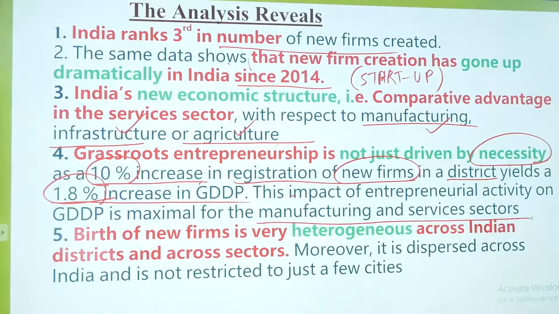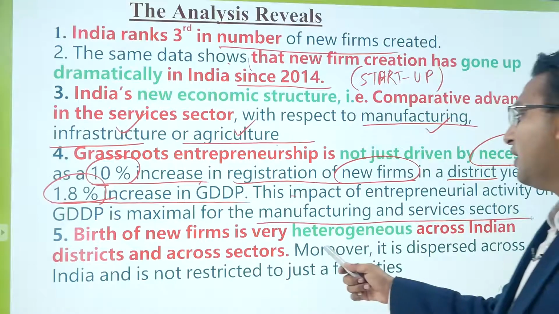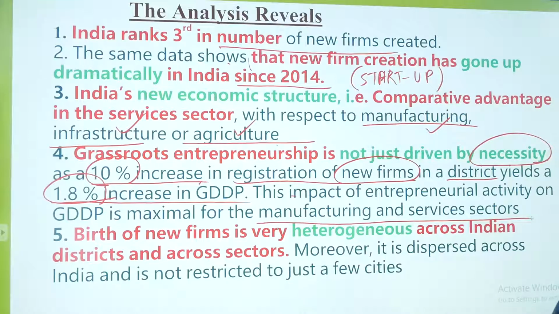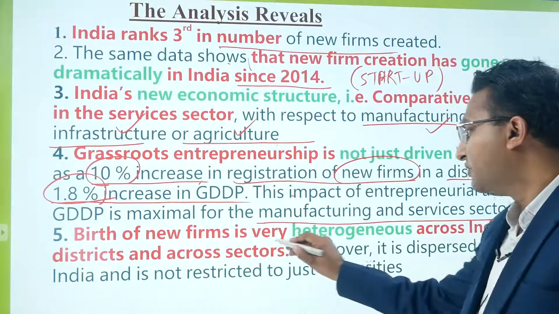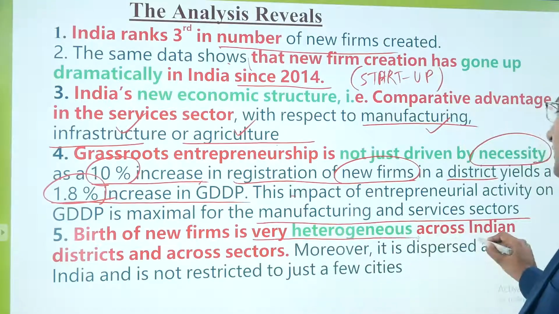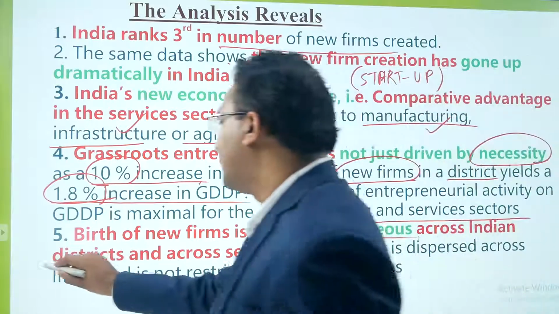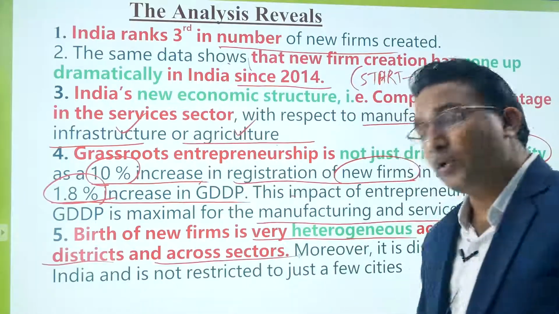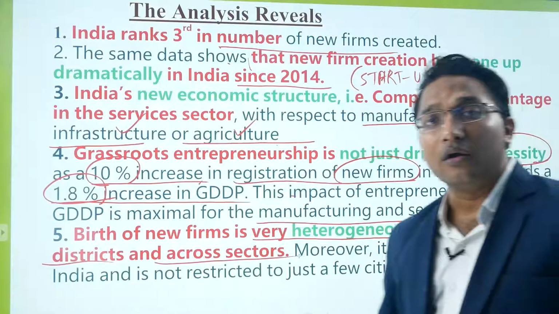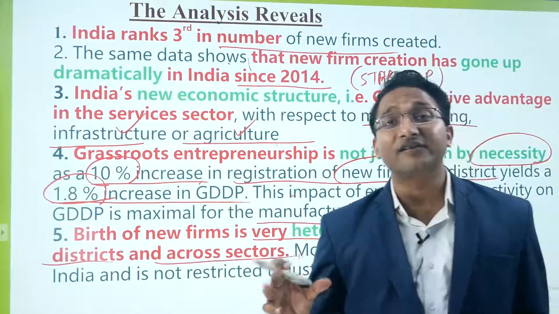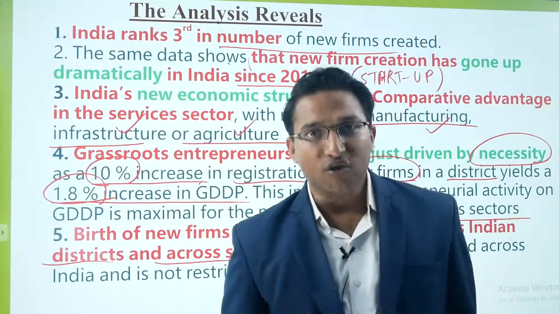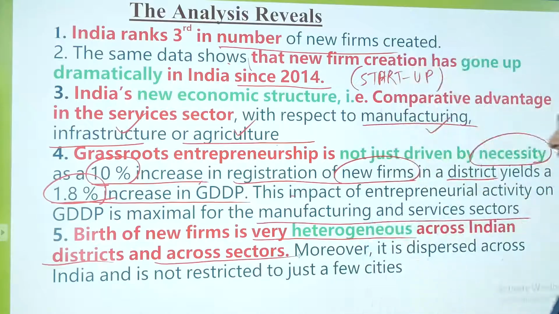Next point, number 5, the birth of new firms is very heterogeneous across Indian districts. So there is an even distribution of firms across district and across sectors. So there is no high concentration in particular districts. This entrepreneurial activity can be seen across district and across sectors. Moreover, it is dispersed across India and is not restricted to just a few cities.